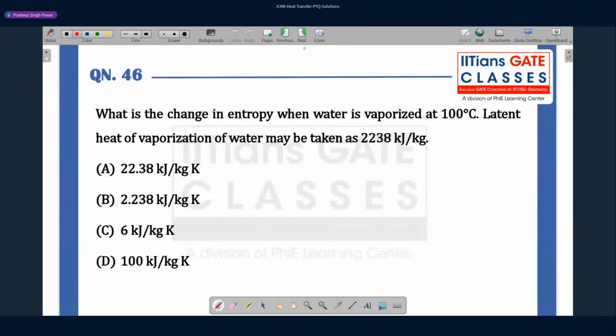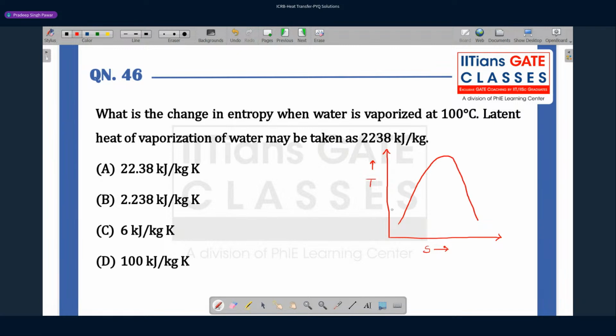What is the entropy change when water is vaporized at 100 degrees C? Latent heat of vaporization of water may be taken as 2238 kilojoule per kg. Very simple problem. Let's draw the TS diagram. If you draw the TS diagram, things will become very simple and you will get the answer very quickly. So this is the TS diagram.